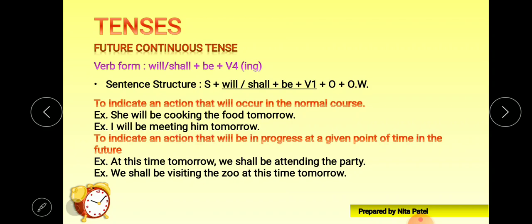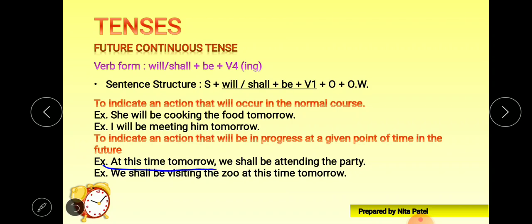Okay, let's see another use, that is to indicate an action that will be in progress at a given point of time in the future. So here in the future, a point of time is given, and at that particular point of time, the action will be continuous, the action will be in progress, right? To describe those progressive, continuous actions in the future, we require future continuous tense or future progressive tense. Let's understand it with the example, at this time tomorrow.